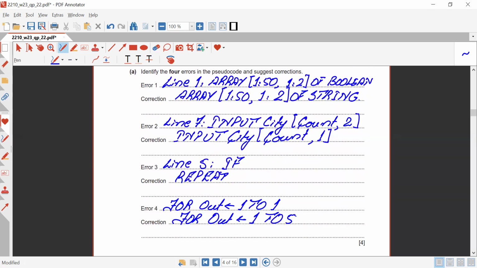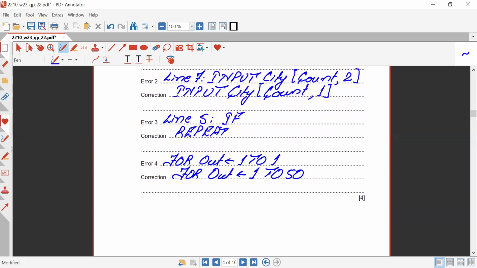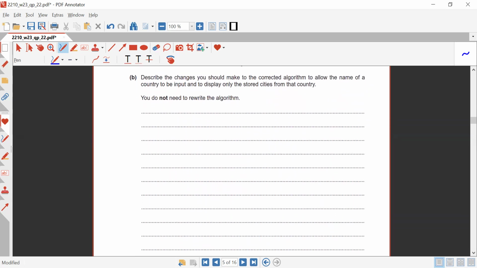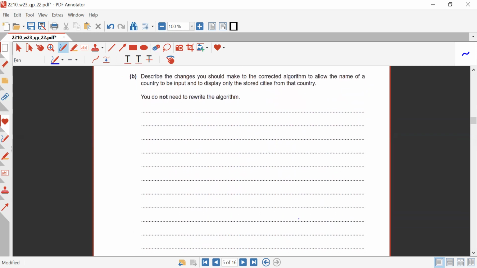So that all the names of the cities and all the names of the country should be output right here. Okay, now for part B. For part B, they are saying: describe the changes you should make to the corrected algorithm to allow the names of a country to be input and display only the stored cities from that country.